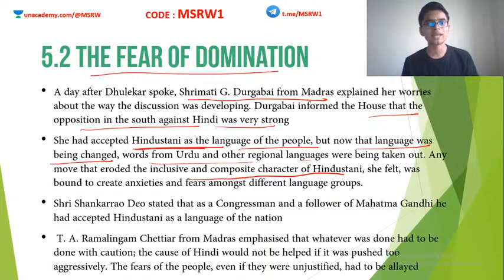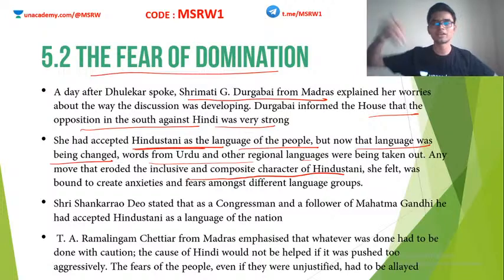So she said that after all those efforts, if we rip apart Hindustani and put some other new language in the national front, the people in the South will not take this easily. Suddenly you are destroying a language and bringing in something very new, and now we are all asked to study a new language, otherwise we cannot be a part of the Indian government. This will obviously cause commotion in the South.